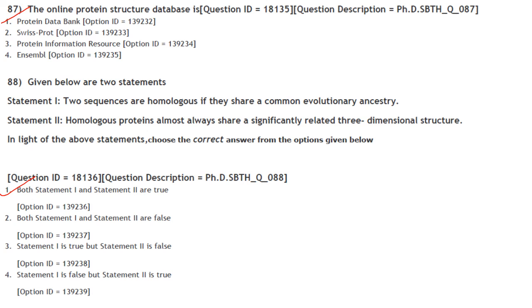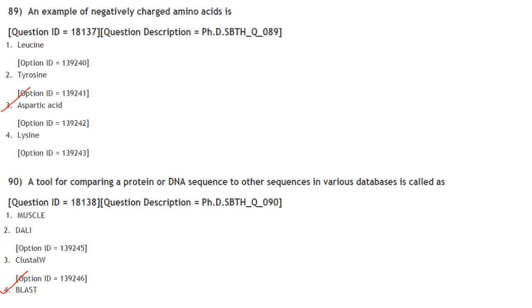Then given below are two statements. The two sequences are homologous if they share common evolutionary ancestry. Yes. Homologous proteins almost always share significantly related three-dimensional structure. Yes. In the light of the above statements, choose the correct answer. Both statements 1 and 2 are true. That itself is correct. An example of a negatively charged amino acid is aspartic acid. Aspartic acid and glutamic acid are negatively charged.